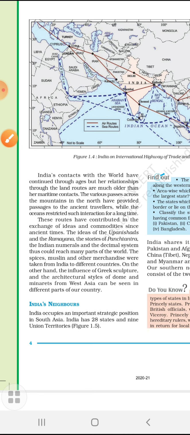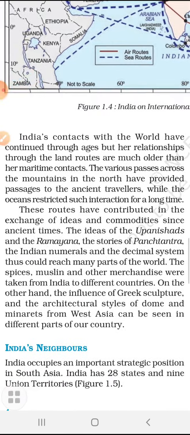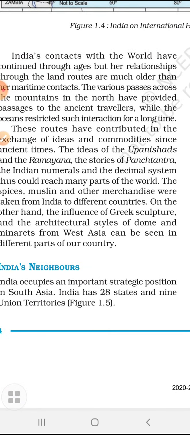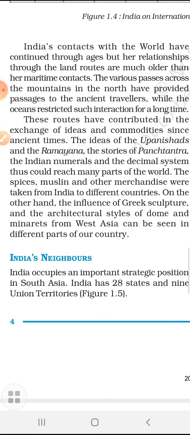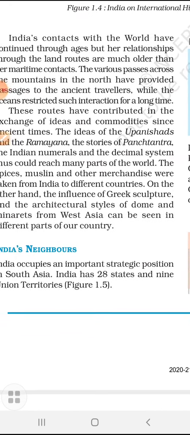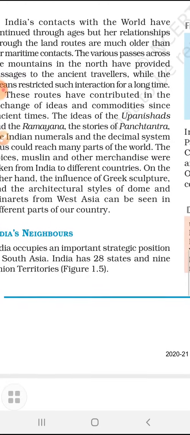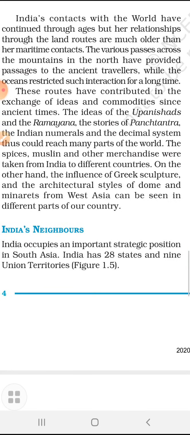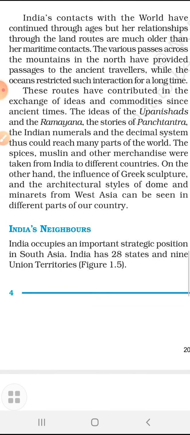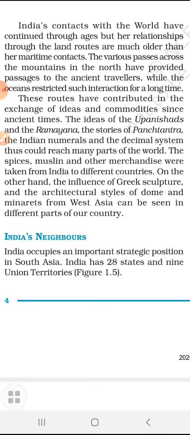So the contacts were there, and they used to go through the passes across the mountains, and the north provided passes to ancient travelers, while the ocean restricted such interaction for a long time. Got it? Travelers used to go through the passes or routes in the mountains.